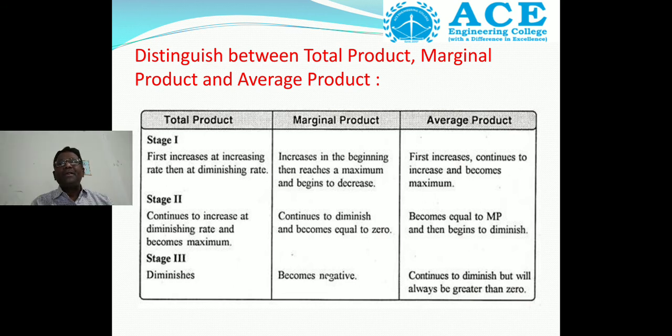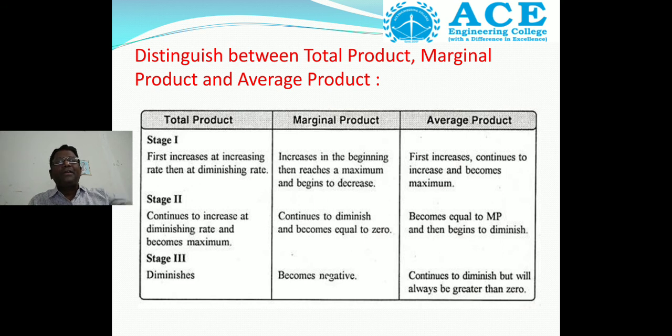It becomes negative. Then the average product first increases, continues to increase, and becomes maximum. It becomes equal to marginal product and then begins to diminish, continues to diminish, but it will always be greater than 0.